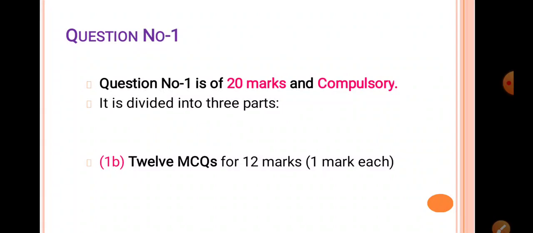In today's video we are going to discuss some MCQs only regarding the 5th unit of chemistry. There are 12 marks of MCQs, 1 mark for each, so such 12 questions will be there in your question paper.